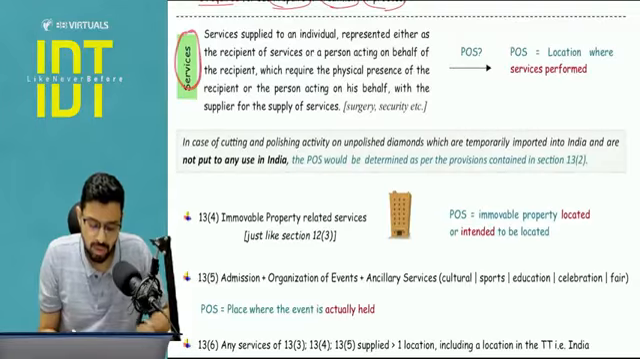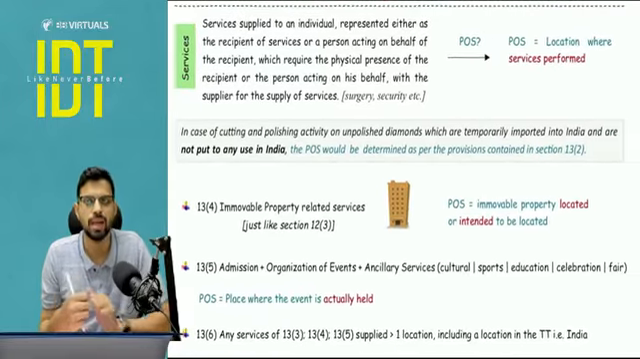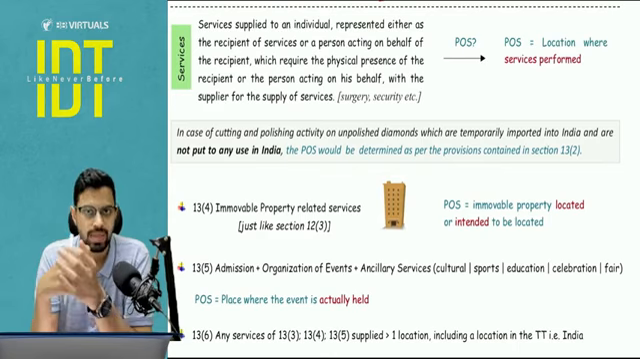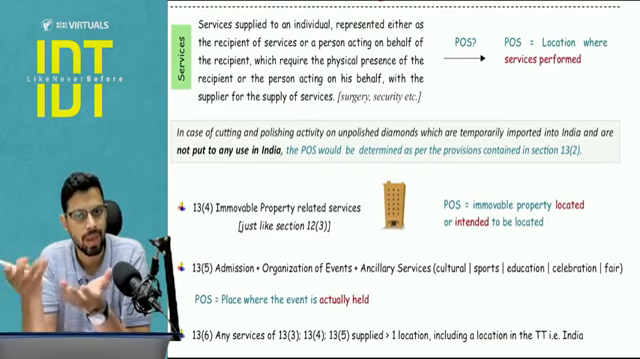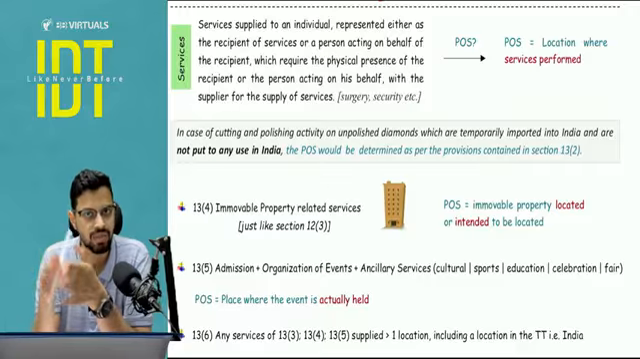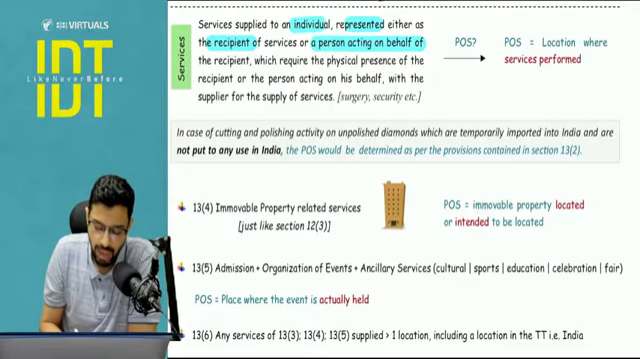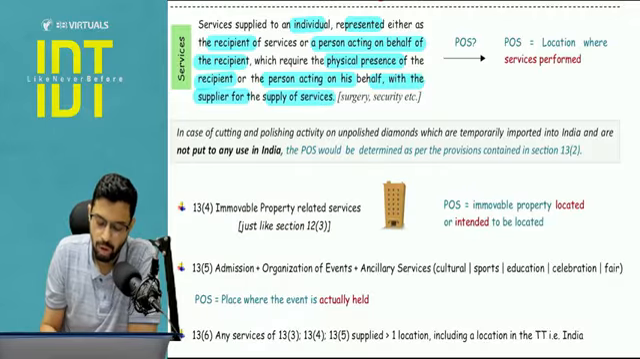Next, services to persons, again personalized, performance based services. For example, makeup service. I need the person to apply makeup, right? For example, security service. To guard someone, to provide security, I need the physical presence. So pay attention. Services are supplied to an individual represented either as a recipient or a person acting on behalf of the recipient, which require physical presence of the recipient or person acting on his behalf with the supplier of services.